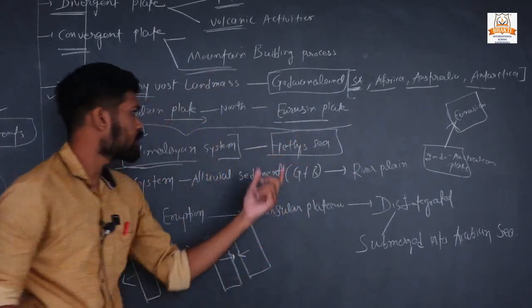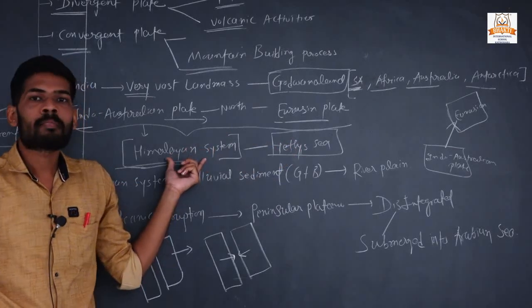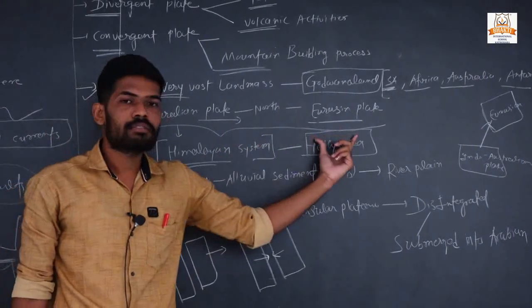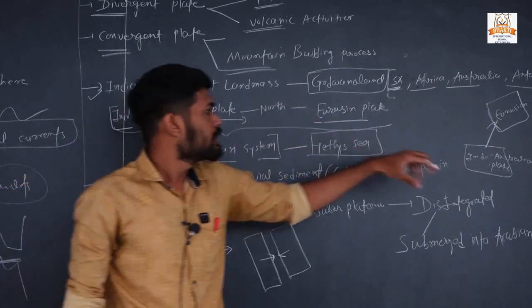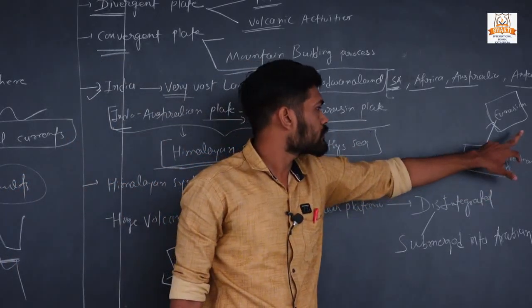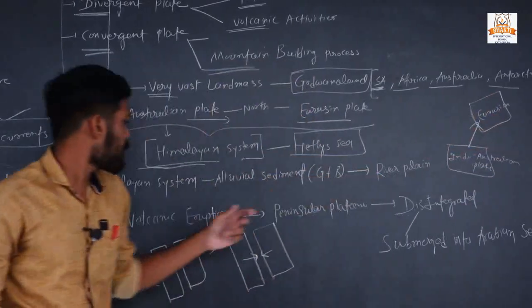This Tethys Sea was submerged and the Himalayan system took its place. So, the Himalayan system is formed by the Indo-Australian plate and the Eurasian plate.